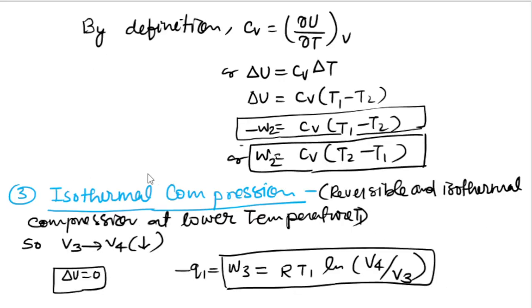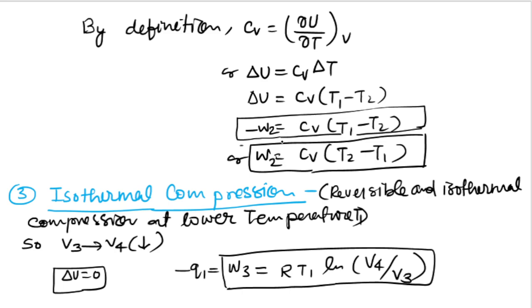By definition, Cv is equal to dU by dT at constant V, and if you simplify this expression, dU is equal to Cv into dT. Here the temperature is decreasing, so T1 minus T2, and work is negative, so minus W2.